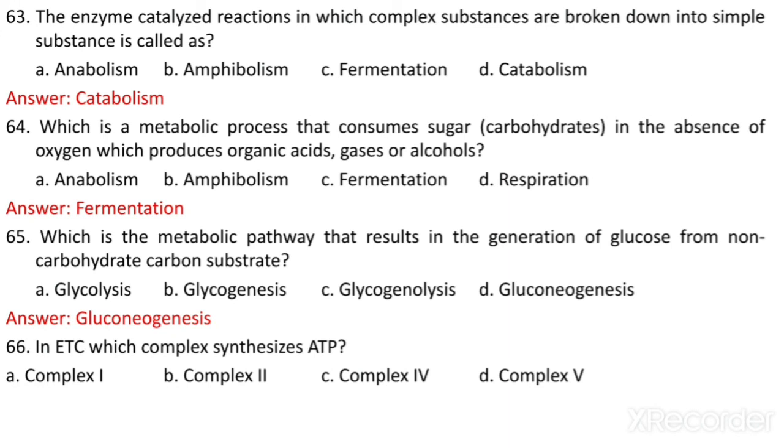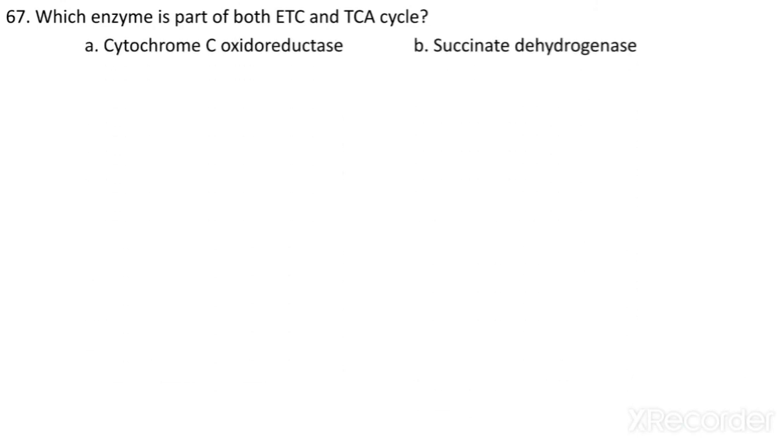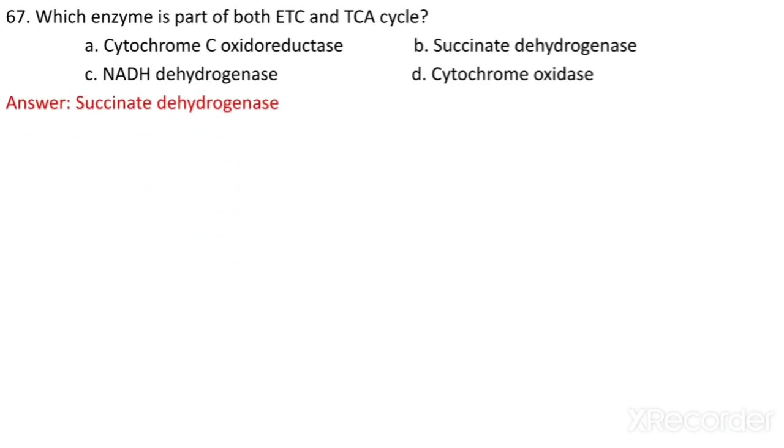In the ETC, which complex synthesizes ATP? Electron transport chain: complex first, second, fourth, fifth. Complex fifth synthesizes ATP in the ETC. It's very important. Which enzyme is a part of both the ETC and the TCA cycle? Cytochrome C oxidoreductase, succinate dehydrogenase, NADH dehydrogenase, cytochrome oxidase. The answer is succinate dehydrogenase, the enzyme which occurs in both the ETC and TCA cycle.